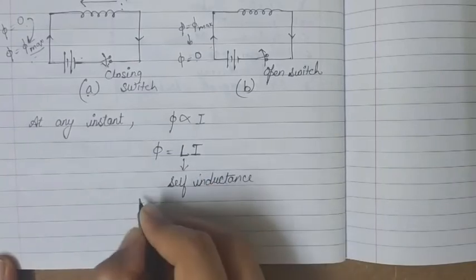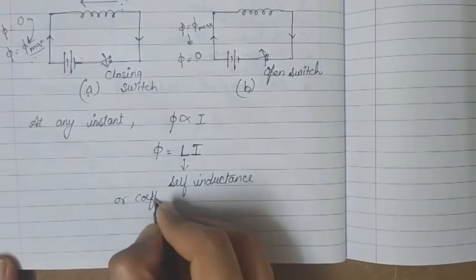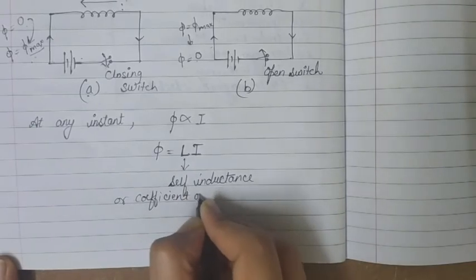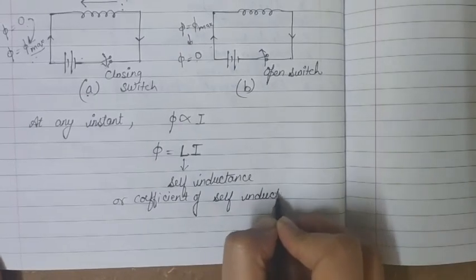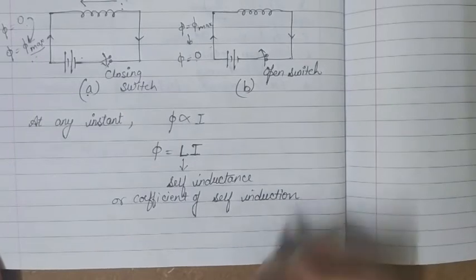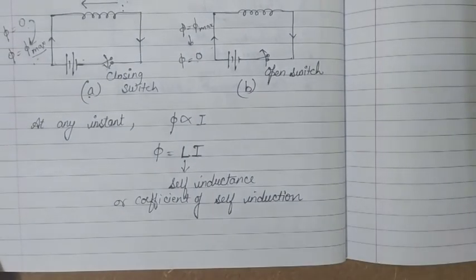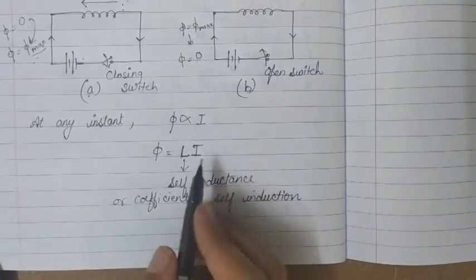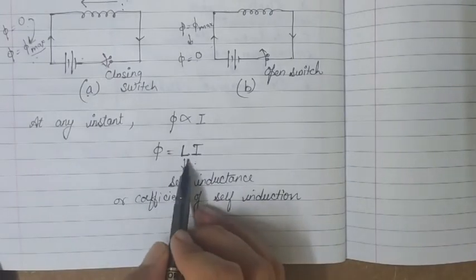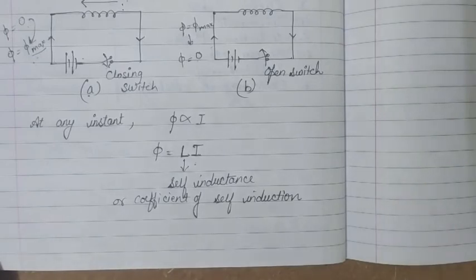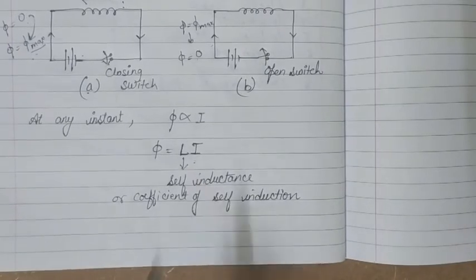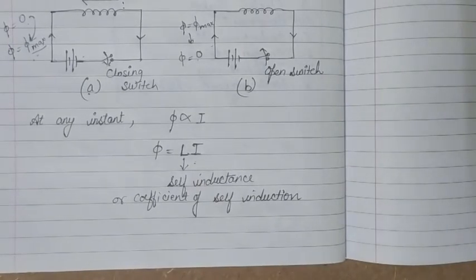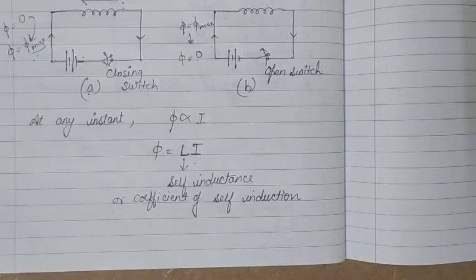or sometimes it is also known as coefficient of self induction. So we know L by the name self inductance or coefficient of self induction of that coil. This is the self inductance of the coil we are talking about, or coefficient of self induction for that particular coil. If we change the coil, the value for self inductance will be different. So for whichever coil we take, we will get a separate value of self inductance or coefficient of self induction.